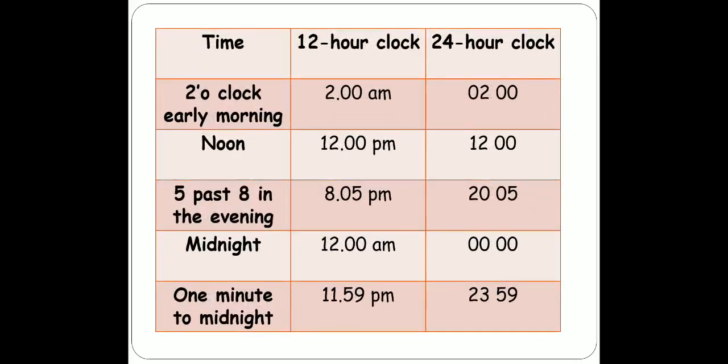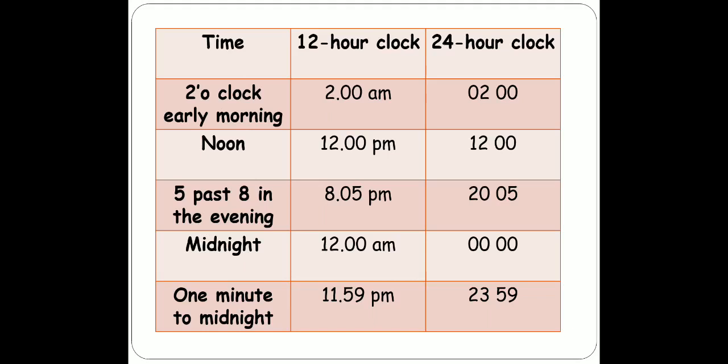Now you can see a table here. First of all, the time is 2 o'clock early morning, and in the 12-hour clock we will write it as 2:00 AM, and in the 24-hour clock we will write it as 0200, as the first two digits show hours and the last two digits show minutes. Now the second time is noon.